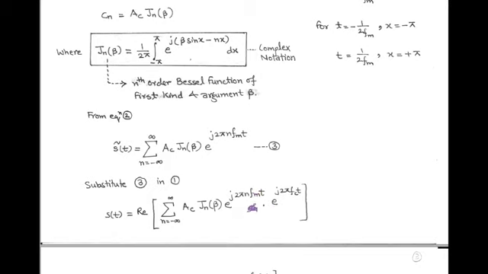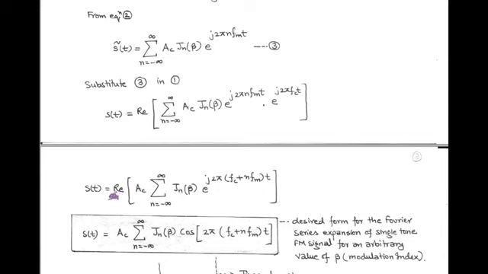And after substituting equation 3 in equation 1, we get s(t) equals real part of Ac summation n equals minus infinity to infinity Jn(beta) e to power j 2 pi (fc plus n fm) t.